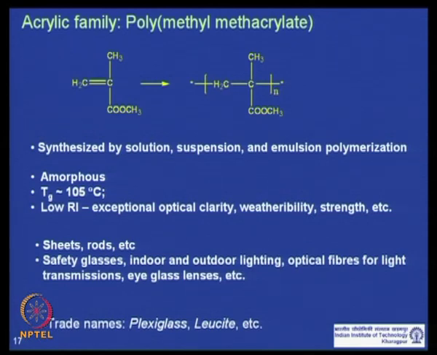As you can see from the structure, it has bulky side groups, so the chains are difficult to align. So, they are completely amorphous, with no crystallinity. They have a Tg value around 105 degrees centigrade. They have a very low refractive index, which gives them exceptional optical clarity because they contain no aromatic groups.